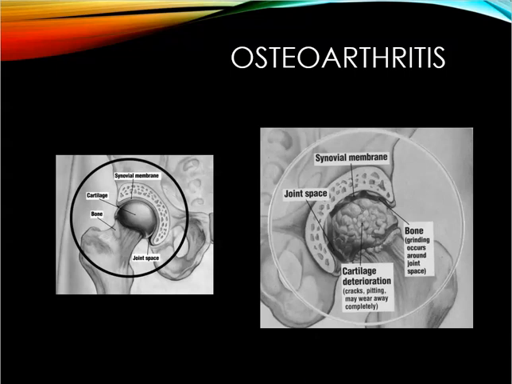This can be localized or generalized. With localized, it's going to affect 1 to 2 joints. With generalized, it's going to be 3 or more. It can also be primary or secondary. Primary is going to be idiopathic in nature, and secondary is going to be from an injury or other associated factor.